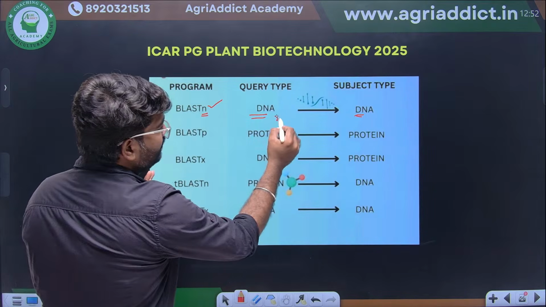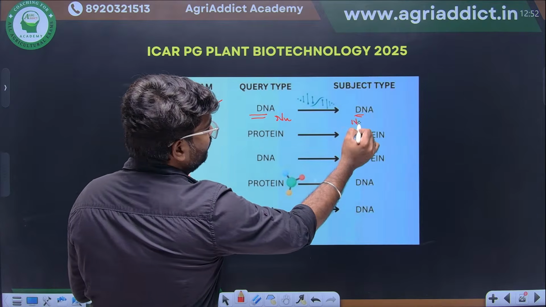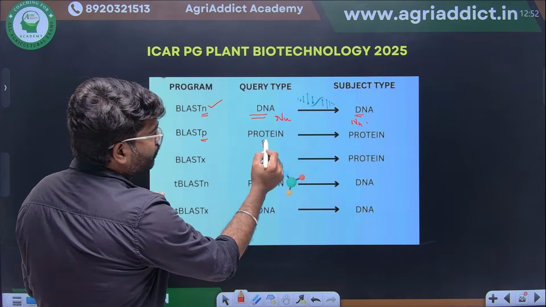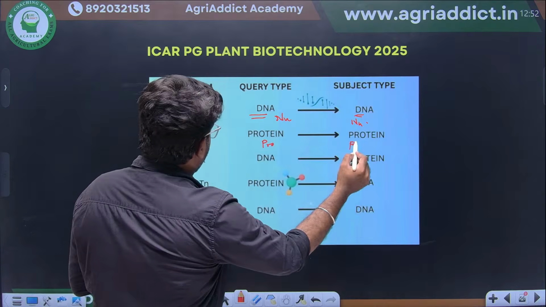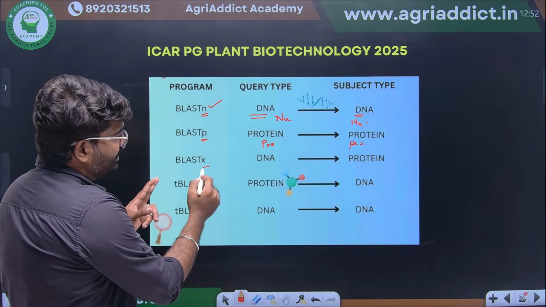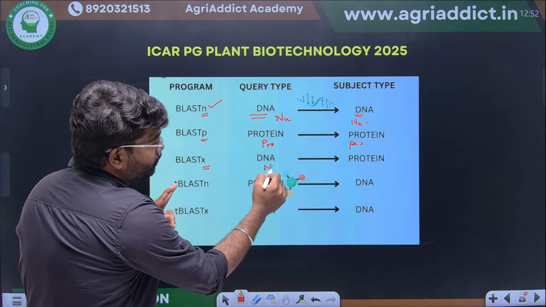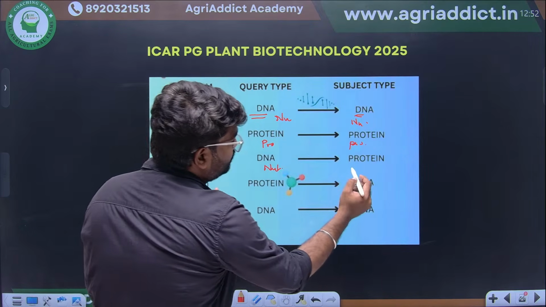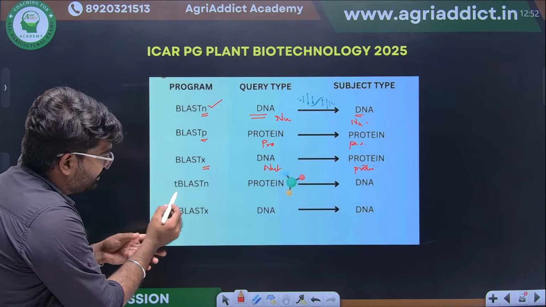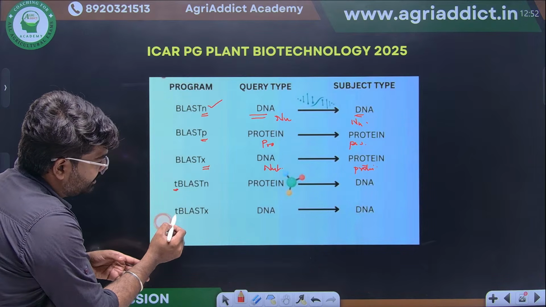BLASTP, P for protein: protein query and protein subject. BLASTX: the query is nucleotide, but the subject type will be protein.